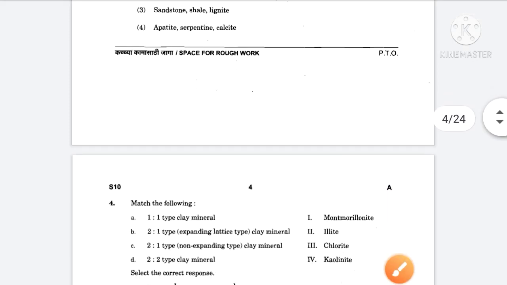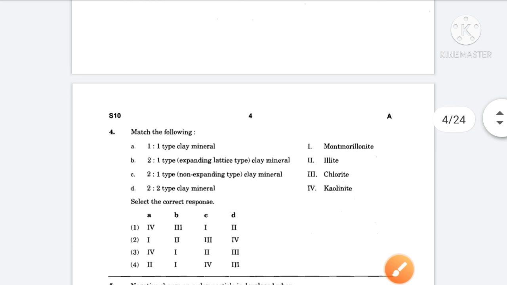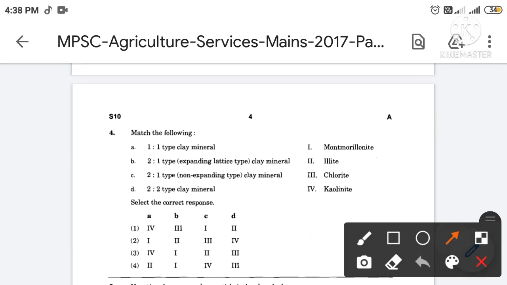Then next, match the following. The correct answer is option number 3rd. So the 1:1 type clay mineral is kaolinite. 2:1 type expanding lattice type clay mineral is montmorillonite. 2:1 non-expanding type clay mineral is illite. And 2:2 type clay mineral is chlorite.